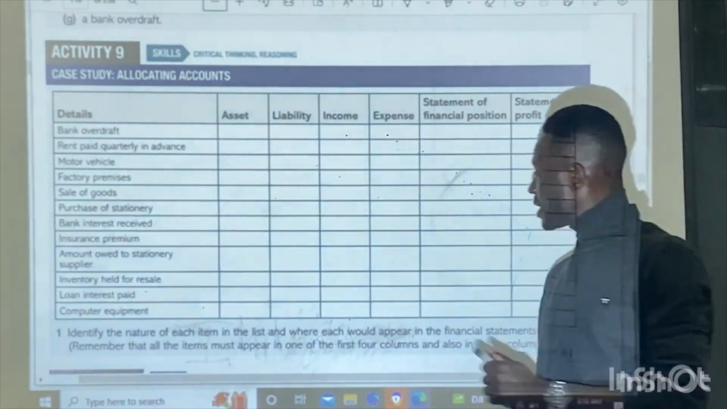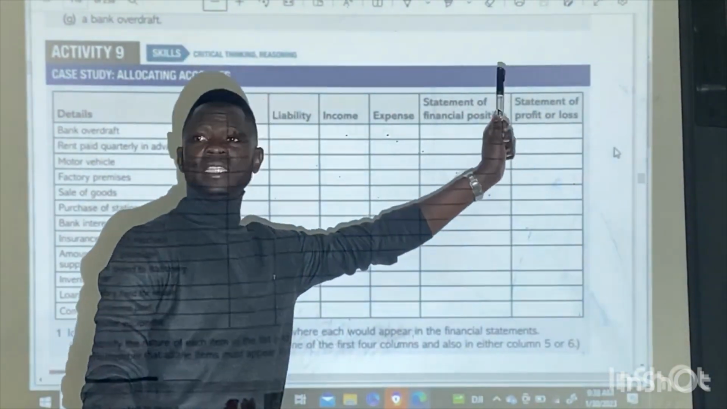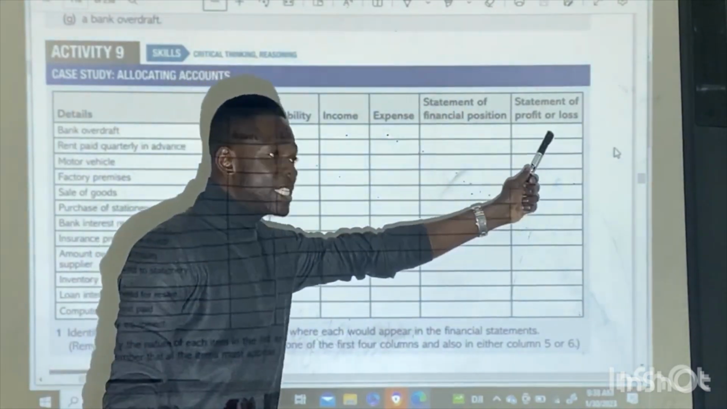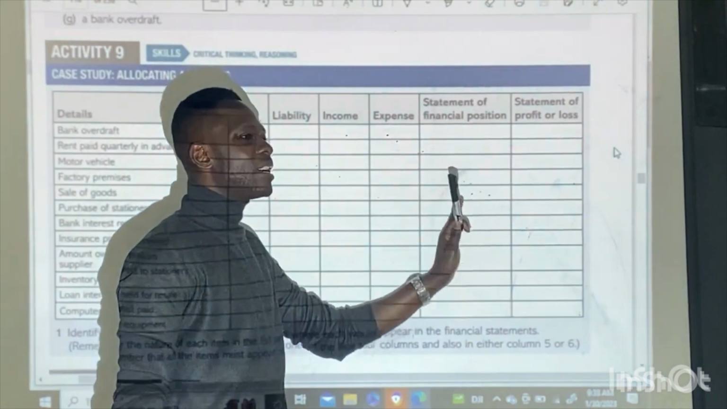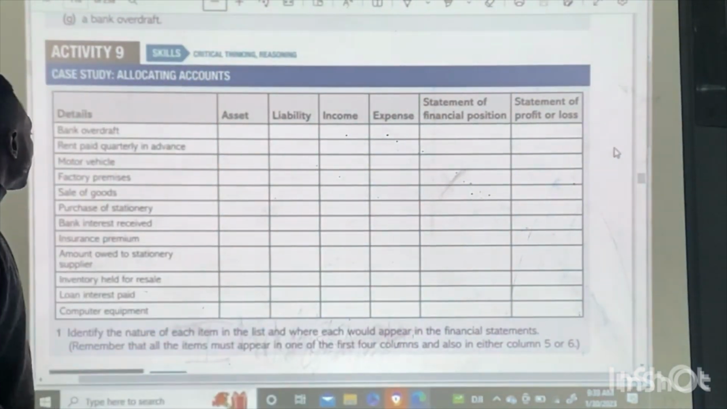For our statement of profit and loss, we have our gross profit and the net profit. Here, we're going to have our capital. The profits here will be added to the capital we have here to get our statement of financial position. So now we start with the first one.